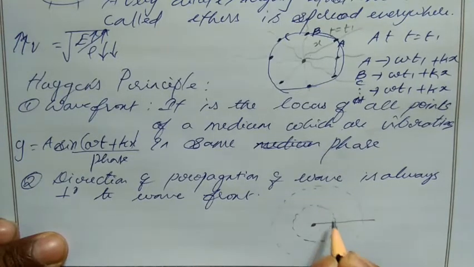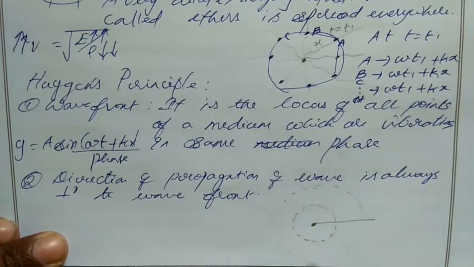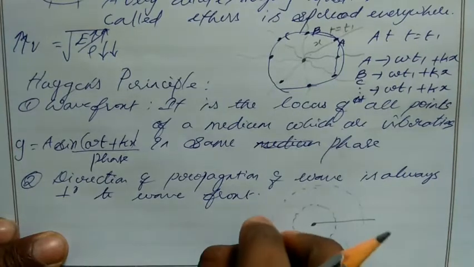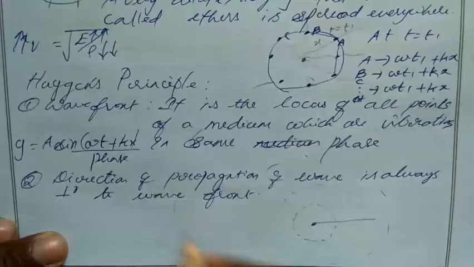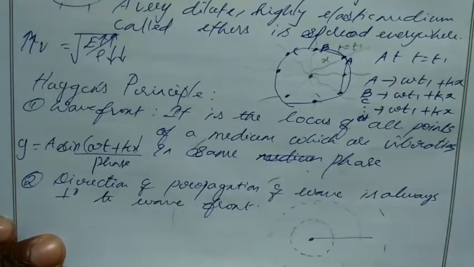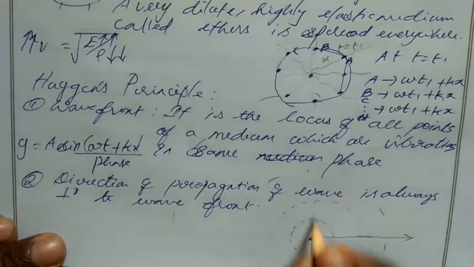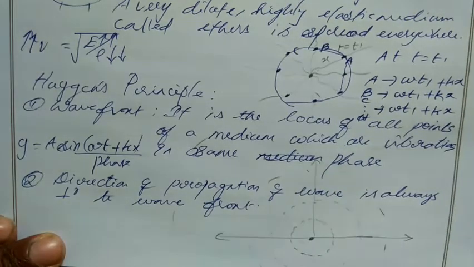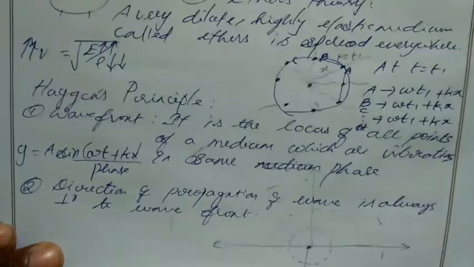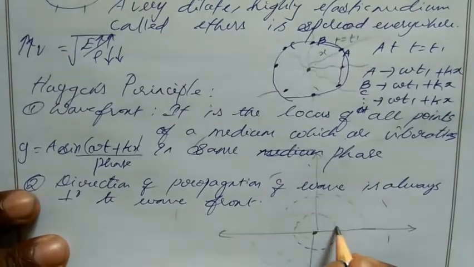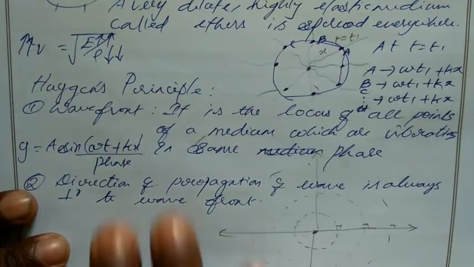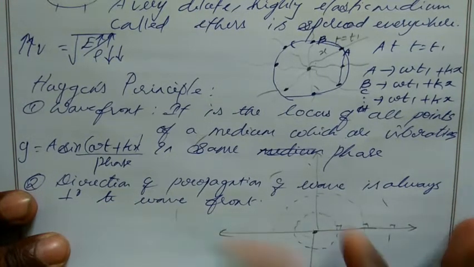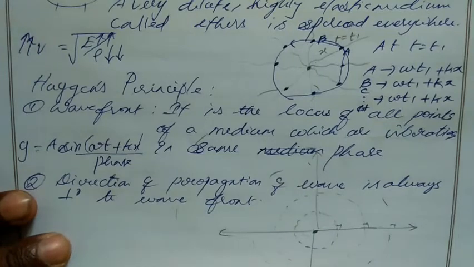This is a wavefront, this is another wavefront. Propagation means it is propagating like this. So the direction of the wavefront is perpendicular to the propagation of the wave. Here it is perpendicular, here also perpendicular. Likewise, the direction of propagation of a wave is always perpendicular to the wavefront.